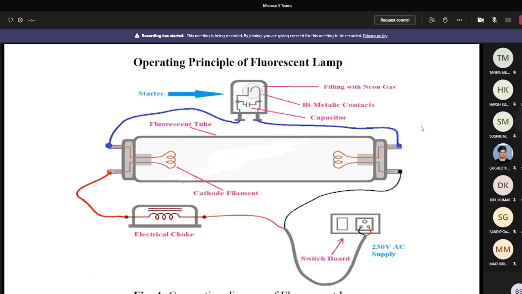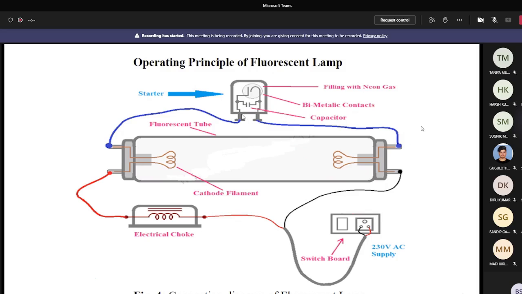So when the gases are ionized, the current flows from the supply through the electrical choke, through the gases of the fluorescent lamp, then returns back to the supply. At that time there may be very high current flow through this, but the electrical choke here also limits this current to a minimum value. This minimum current causes a small voltage across the fluorescent lamp, and this small voltage also appears across the starter. So the starter does not restrike again due to the small voltage.